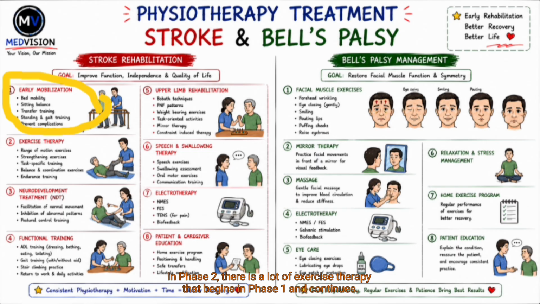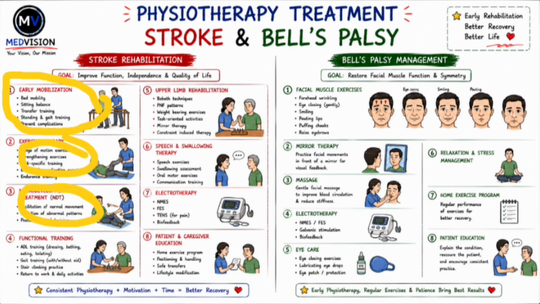After that, in phase two, there is a lot of exercise therapy that almost starts in phase one and continues to the end of the phase. There are a lot of exercises: range of motion exercise, strengthening exercise, balance and coordination exercise, and endurance exercise. There is neurodevelopmental treatment, NDT, facilitation of normal movements, inhibition of abnormal patterns, and postural control training.